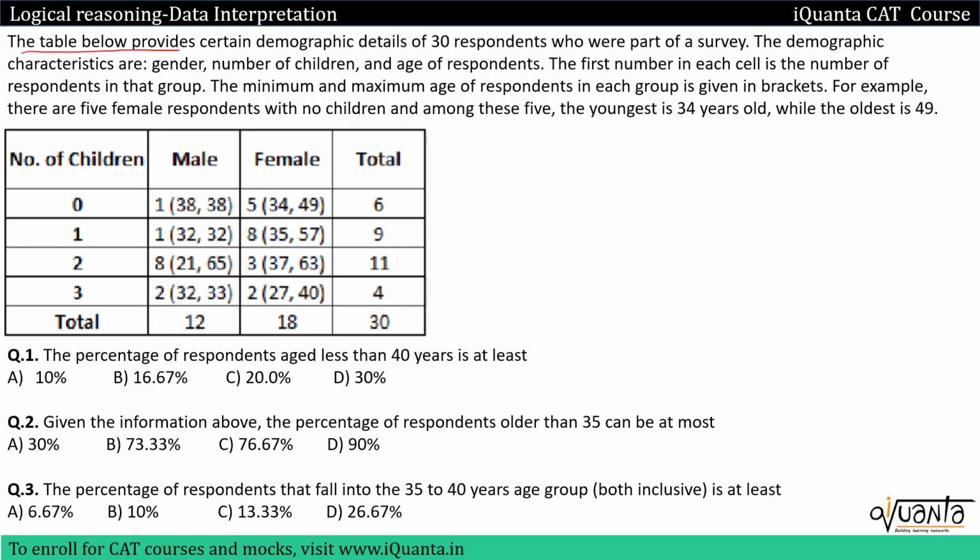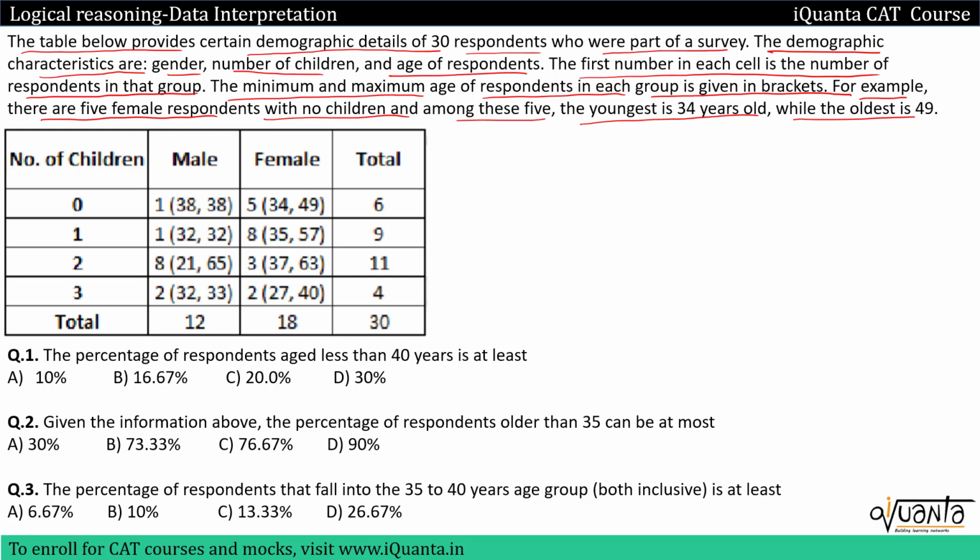The question is, the table below provides certain demographic details of 30 respondents who were part of a survey. The demographic characteristics are gender, number of children and age of respondents. The first number in each cell is the number of respondents in that group. The minimum and maximum age of respondents in each group is given in the brackets. For example, there are 5 female respondents with no children, and among these 5, the youngest is 34 years old while the oldest is 49.